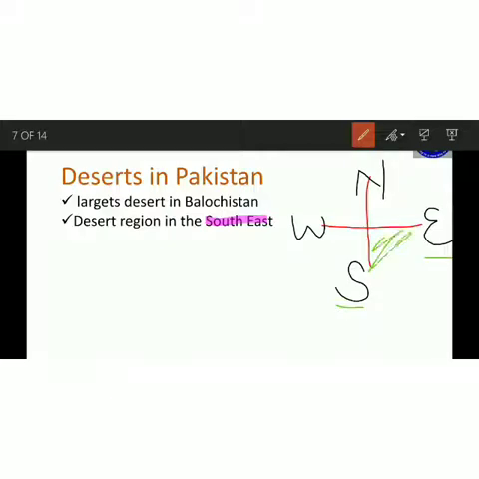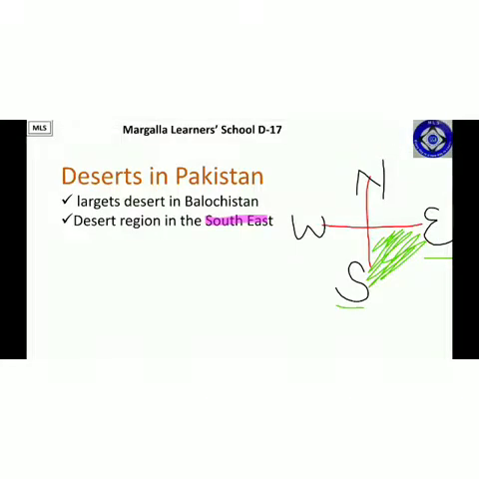Now this area is the southeastern area of Pakistan, and if we look at the map of Pakistan, in the southeastern area we have Sindh and a slight part of Balochistan. It means that the desert region of Pakistan is in the southeast, in Sindh and Balochistan. The desert in Sindh is known as the Great Indian Desert.